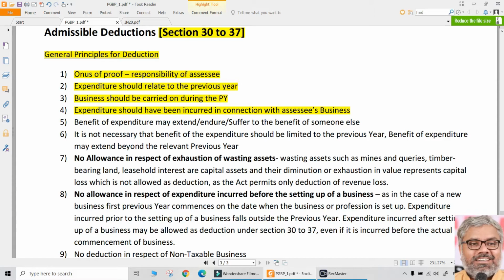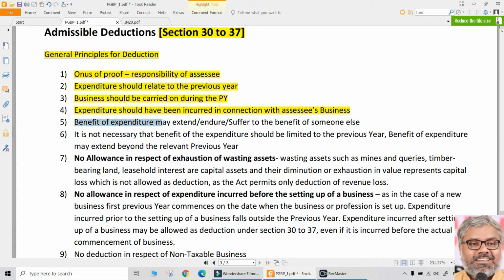Deduction of expenditure is only possible if that expenditure is related to business. Doing charities, giving donations to somebody else, cannot be allowed as deduction here. It's a different story. They may be allowed as deduction later under section 80G, but that is a later story. So many conditions are there also. But definitely under PGBP, it is not allowed as deduction if the expenditure is not connected with the SSE's business. Only such expenditure which is in relation to the SSE's business is allowed as deduction. That is a very important point.